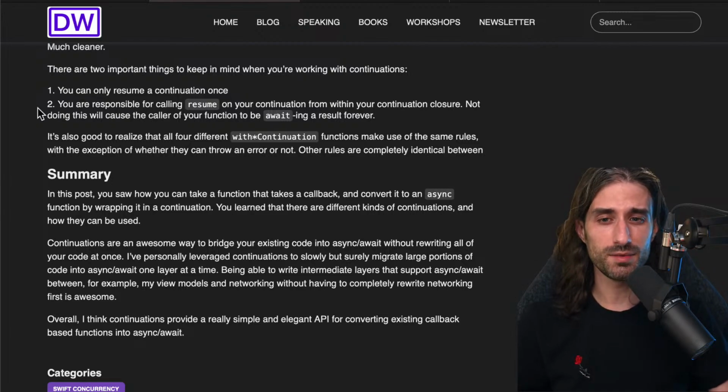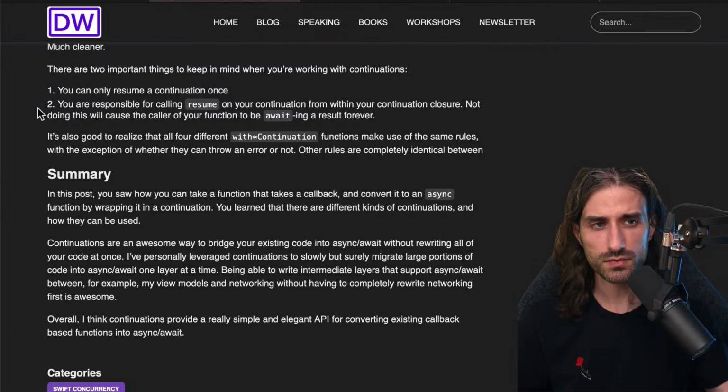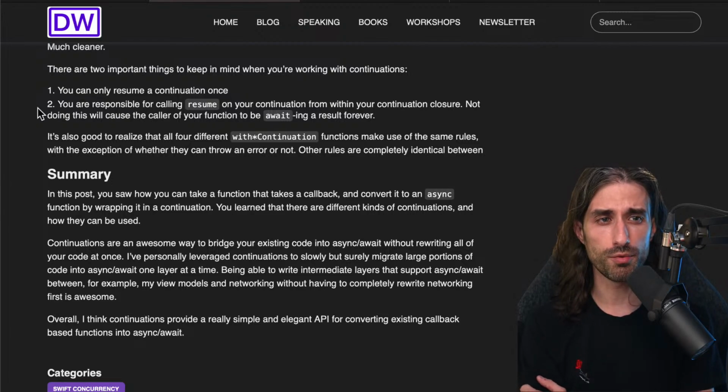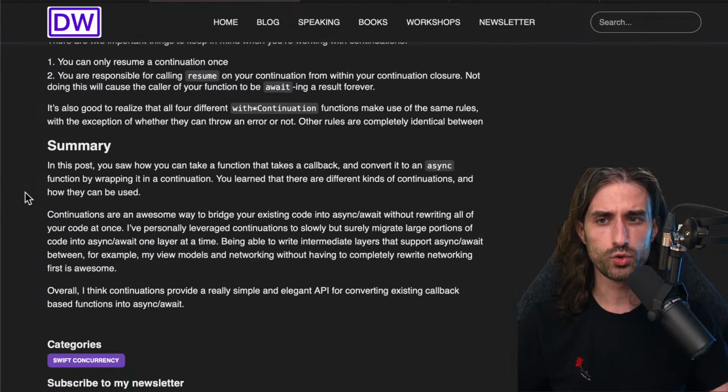That's also why it can be very easy to, by mistake, use withUnsafeContinuation instead of withCheckedContinuation, because the API will be exactly the same. The only difference will be the name of the function, but substitute withCheckedContinuation with withUnsafeContinuation, and it will not trigger a compilation error or a warning. So actually, you might want to have a linter that would give you a warning in case someone is using the unsafe version by mistake. I'm pretty sure that SwiftLint or SwiftFormat must have rules for that. I haven't checked, but I'm pretty sure they must have rules for that. Or if not, it might be pretty easy to create one.